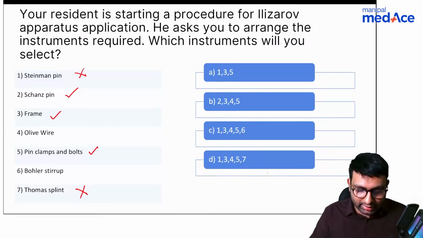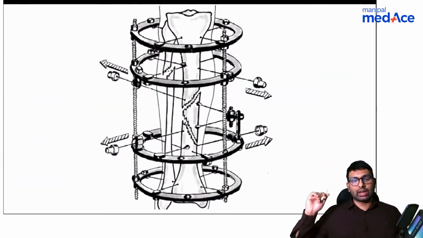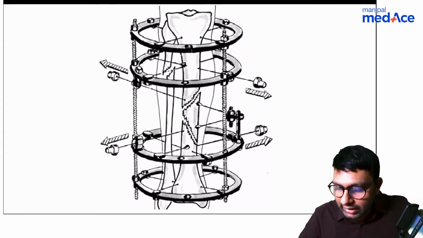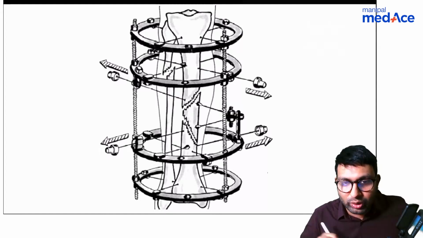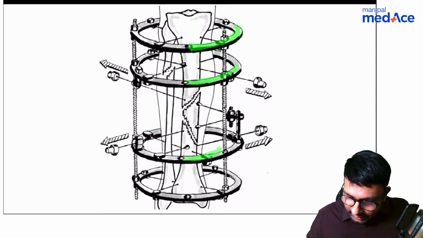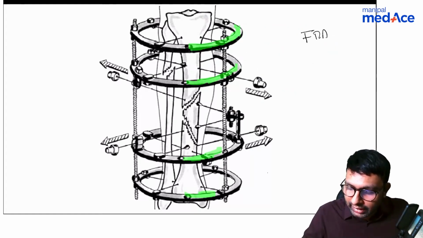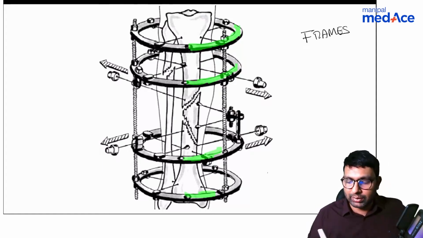Shabir is absolutely right. It is the olive wire that we use. So this is an Ilizarov fixator. I'm pretty sure all of you have seen an Ilizarov fixator. Now let's try to break down its parts. The first and most obvious thing that we all answered is these things here that I'm marking in green. These are the frames. We use frames to keep them tight.